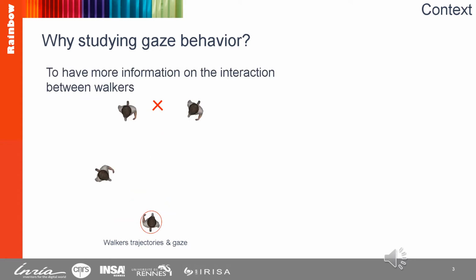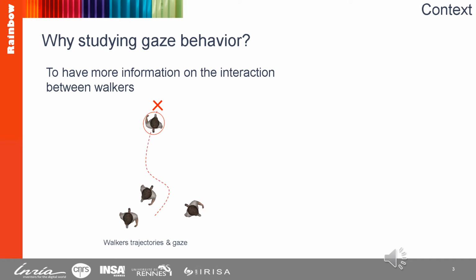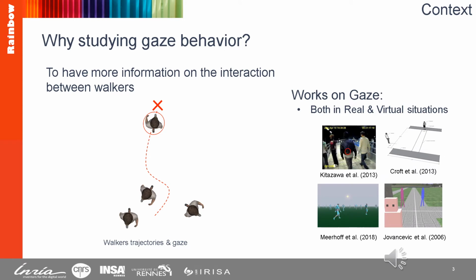However, if we display the gaze activity as well, things get more clear. The cause of a specific adjustment can be guessed from the gaze activity of the agent. For instance, we can assume that the source of a specific adjustment is the neighbor agent that was gazed at just before.